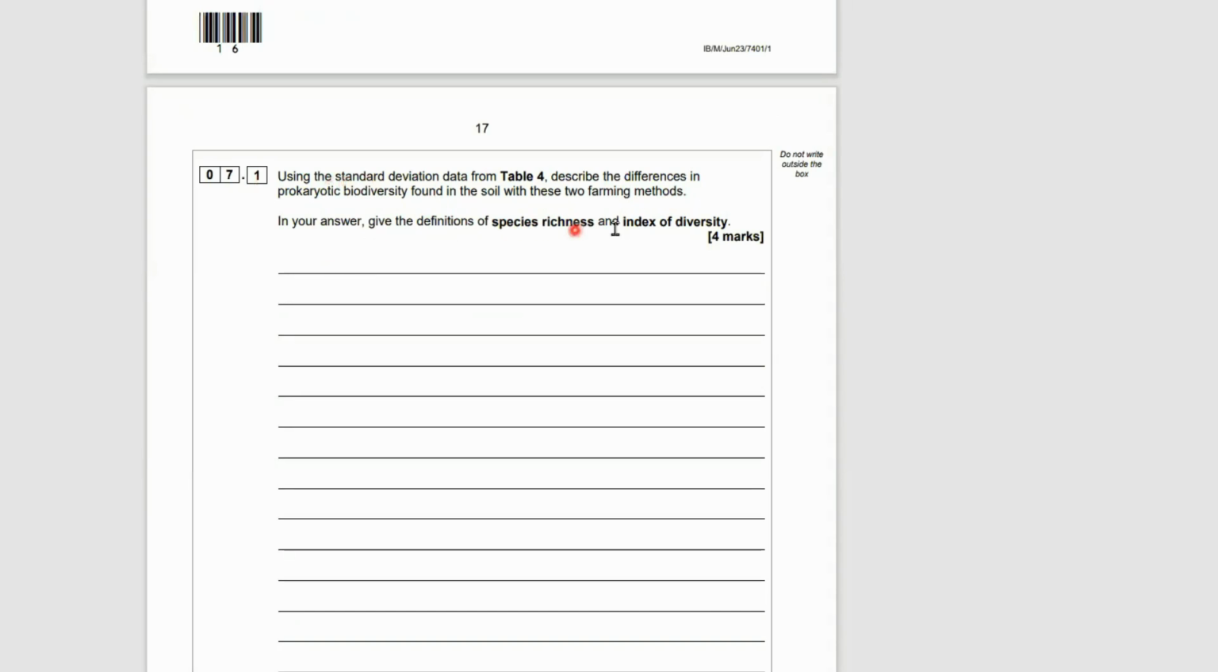7.1, using the standard deviation data from table 4, describe the differences in the prokaryotic biodiversity found in the soil with these two farming methods. Now it tells us in your answer, give two definitions of species richness and index of diversity. So that's worth 2 out of the 4 marks. And the rest of the marks are going to be commenting on the standard deviations.